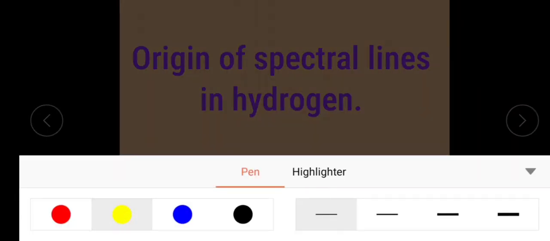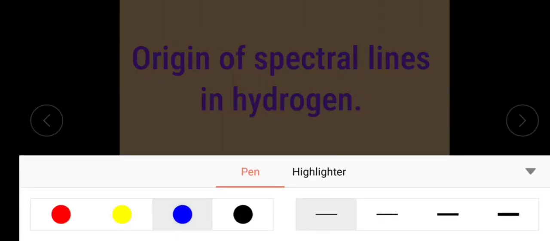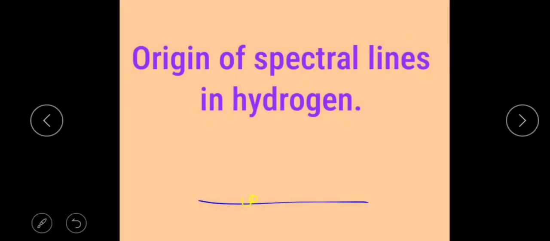While returning from the higher energy level to the ground energy level, some energy difference is emitted. See here, for example, this is an electron present in the ground state. If it absorbs the energy, it is excited to the higher energy level.